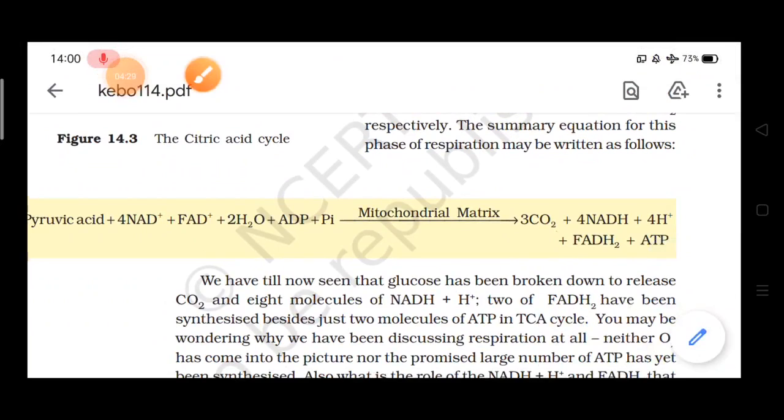Now what we have to remember here is that in this respiration neither has oxygen come into the picture nor has the promised large amount of ATP been synthesized.